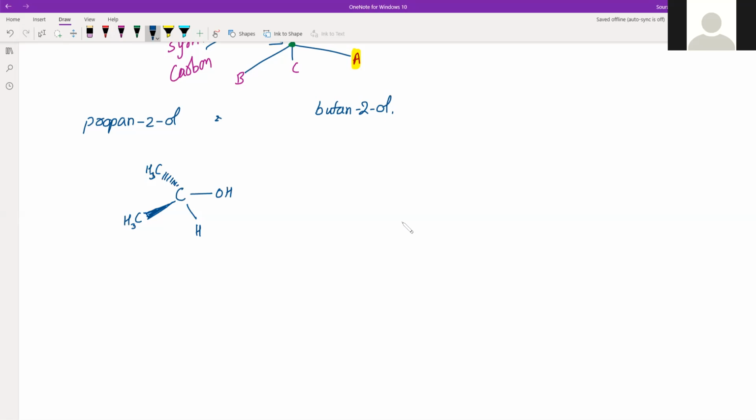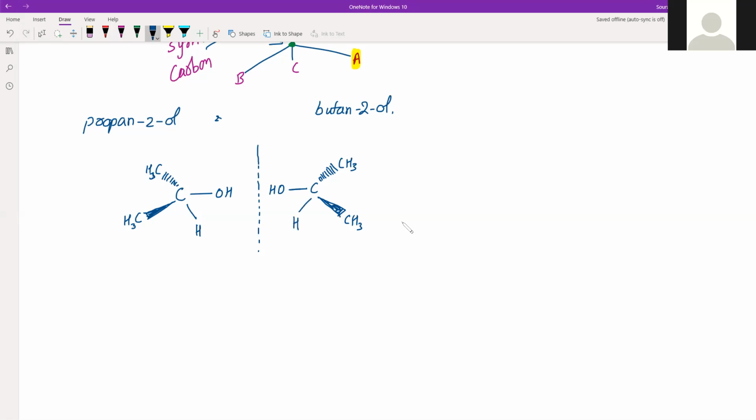And now consider the mirror. How will the mirror image look? It will have OH attached to this carbon, and then a CH3 group attached here, and CH3 here and H here.